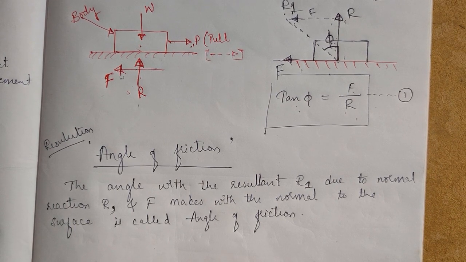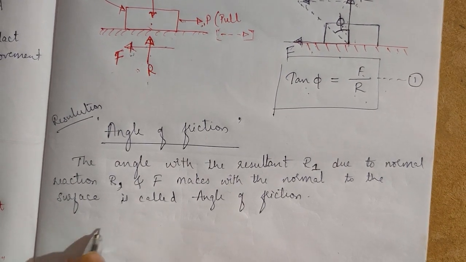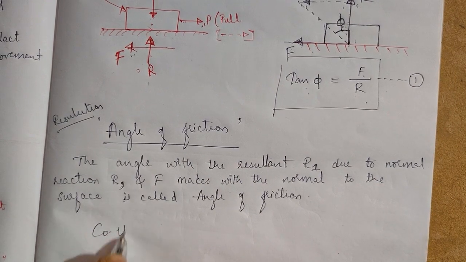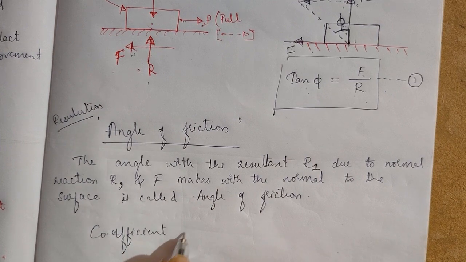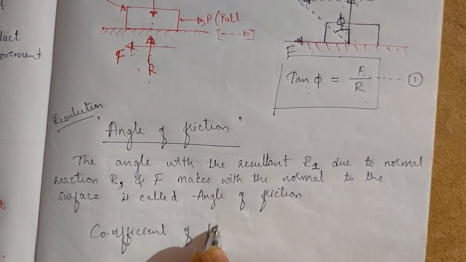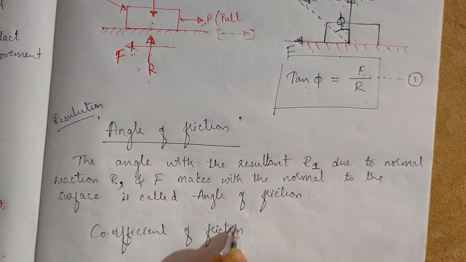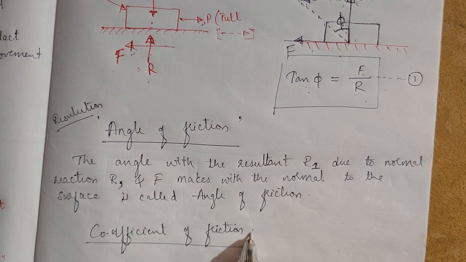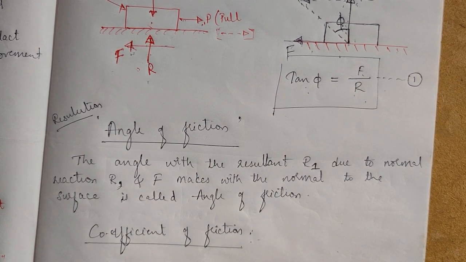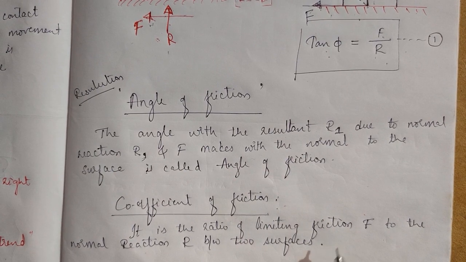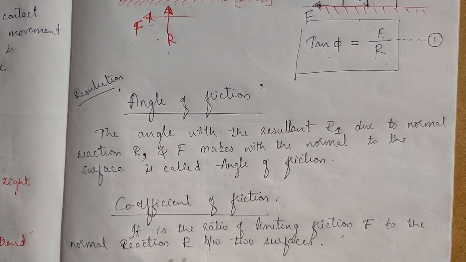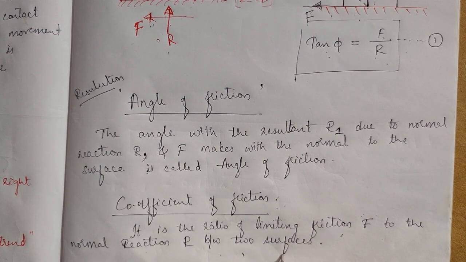Another term is the coefficient of friction. What is this coefficient of friction? It is the ratio of limiting friction F to the normal reaction R between two surfaces.